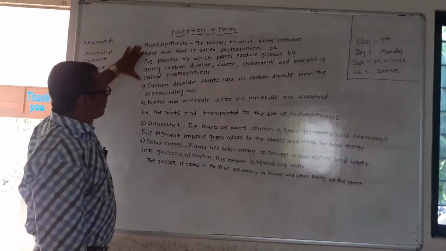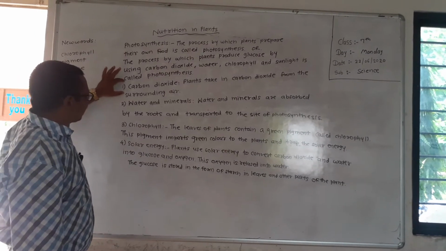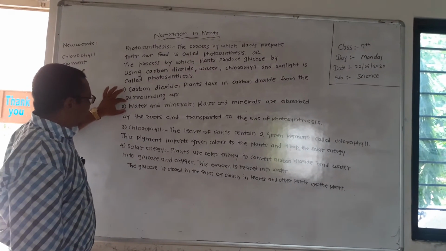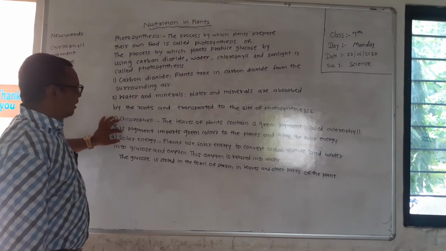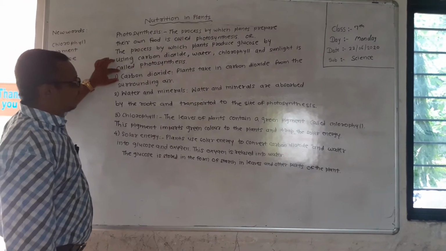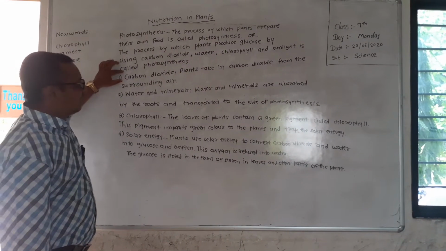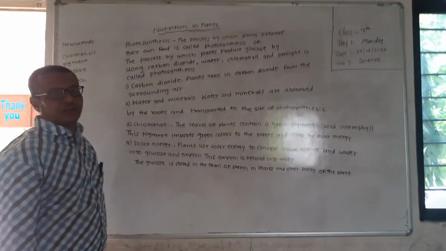Now, what are the necessary things for photosynthesis? First is carbon dioxide, second is water and minerals, third is chlorophyll, and fourth is solar energy. Now see, the first one, carbon dioxide. Green plants take carbon dioxide from the surrounding air.